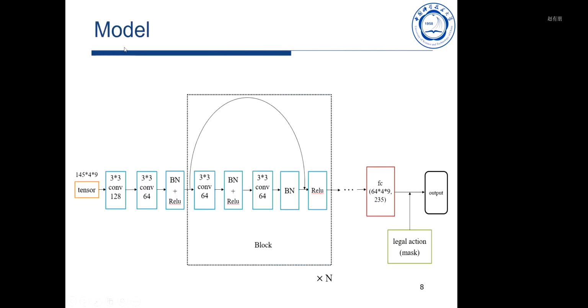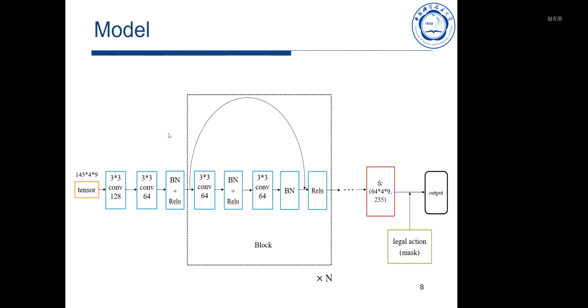And also, we adopt ResNet as the main architecture of our model due to its powerful representation capability. We build each block with a 3x3 convolutional layer, BN layer, and a ReLU activation layer. And we build neural networks with different depths to learn the mapping from state to action.